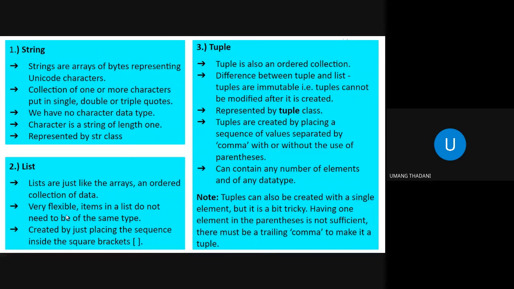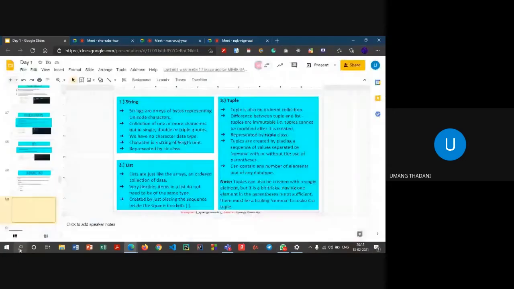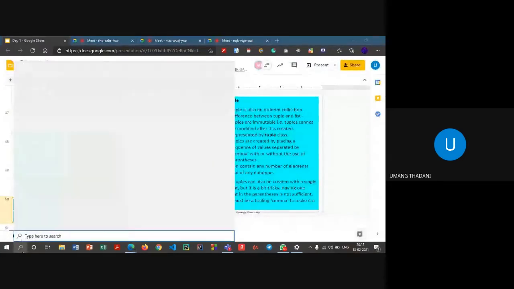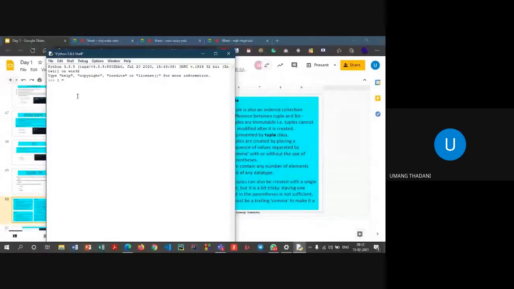Now it is created by the square brackets, and yeah, this is one way I'll basically demonstrate that particular thing. So yeah, I can say this is a list.